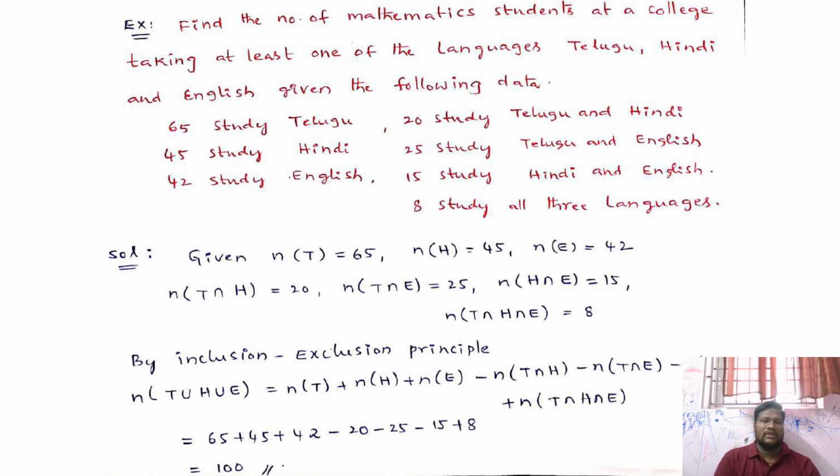Finally you get the answer. The number of students who studied at least one language is 100. That is the final answer.